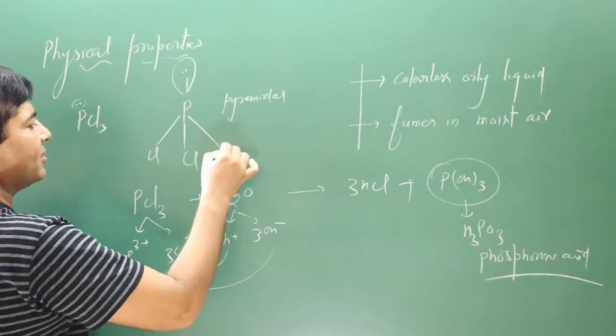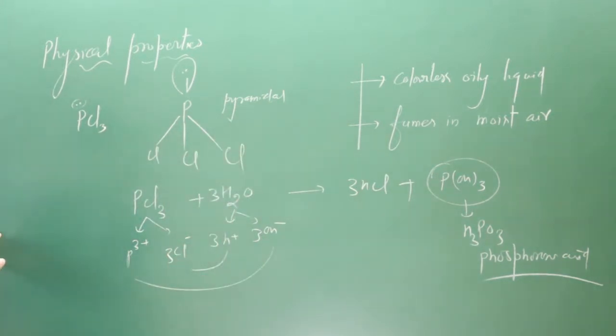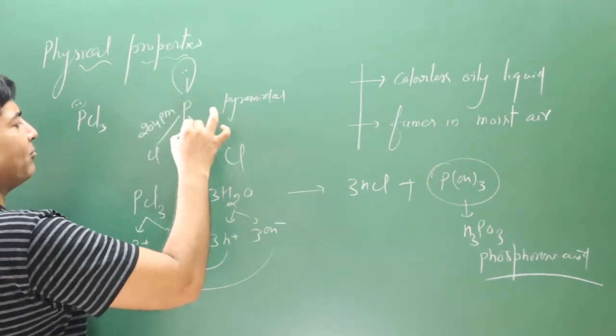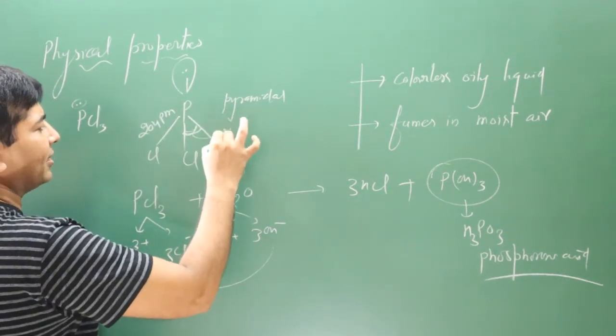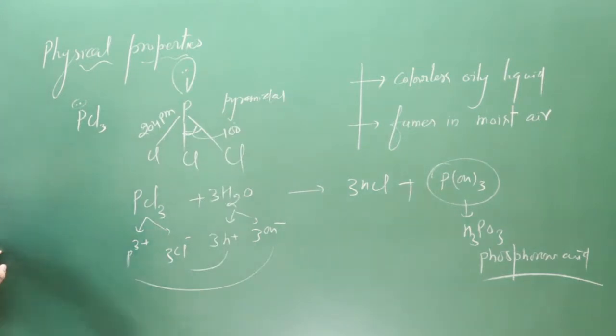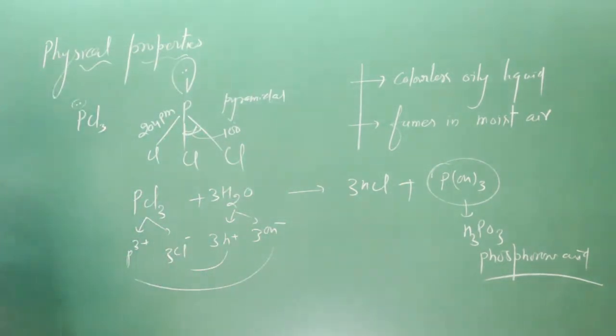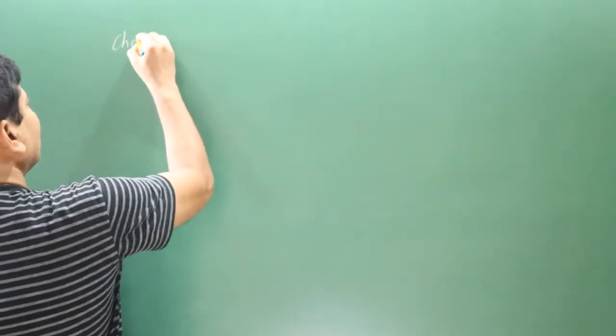Cl is present, Cl is there. Since Cl has a larger size, the bond length will be quite large, 204 picometer. If we talk about bond angle, that is 100 degrees. So these are the certain physical properties of PCl3. Now let's discuss its chemical reactions. Next we have chemical reactions.